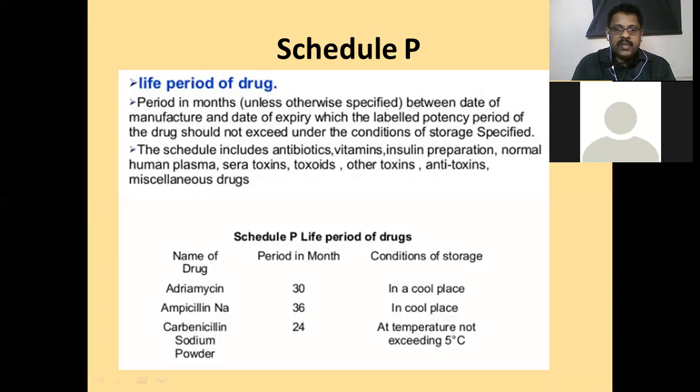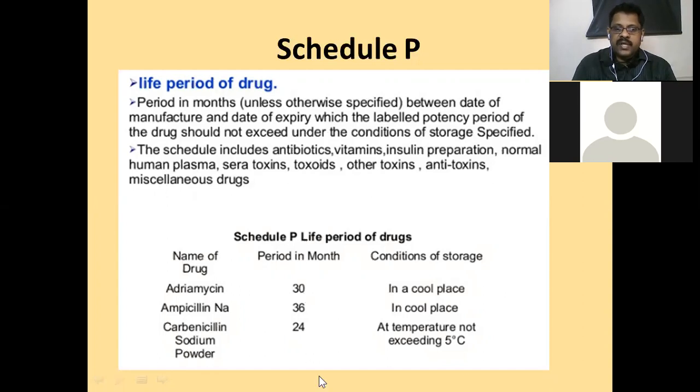For example, adriamycin is a drug that has 30 months as a life period. In months it is given. Conditions of storage: in a cool place. It should be stored in a cool place only. Then the life period may be expected up to 30 months. Otherwise, it will be shorter than that.